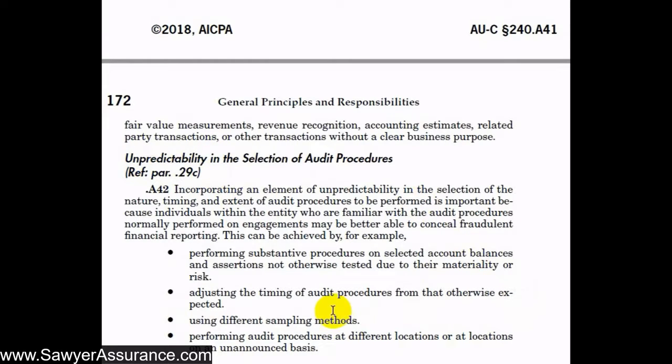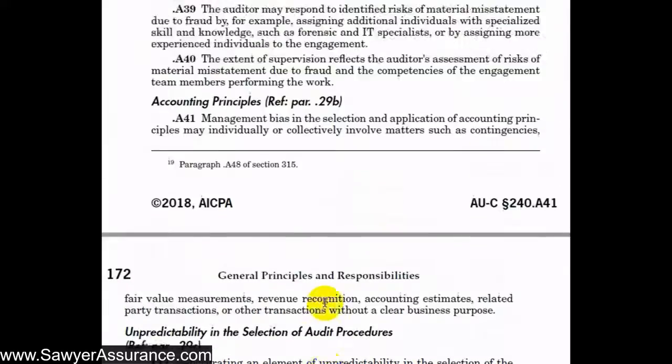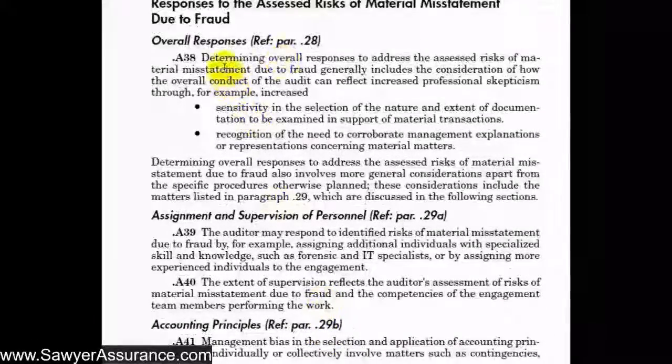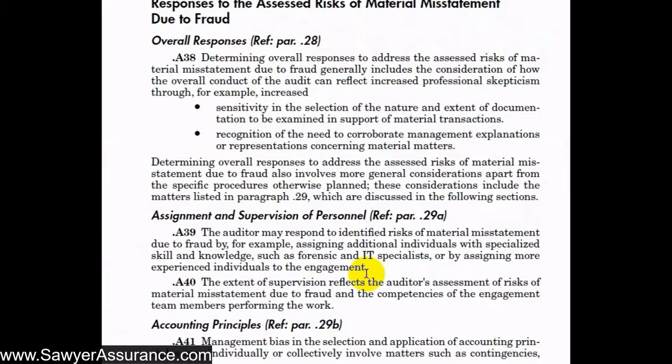So in summary, all of these steps that we have gone through here will help us determine what responses we should make to address the assessed risk of material misstatement due to fraud at the financial statement level.